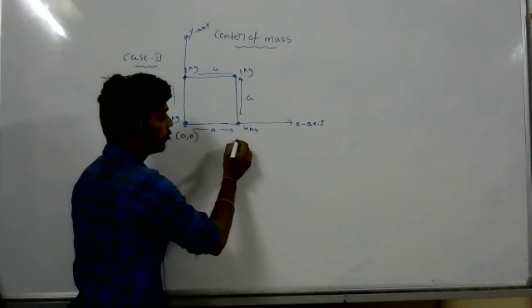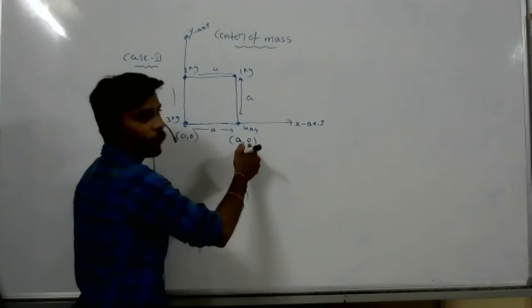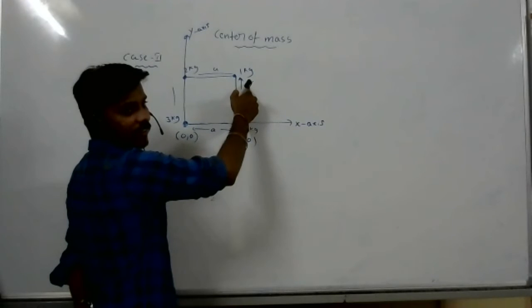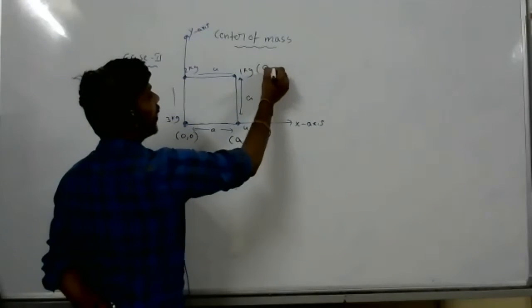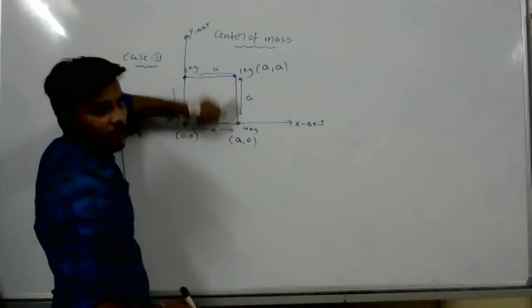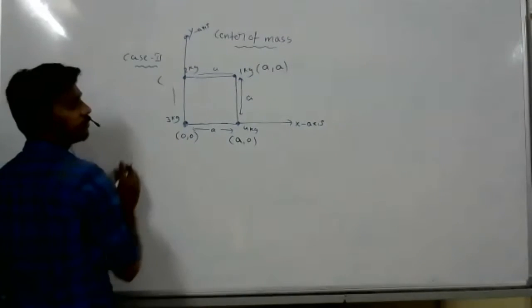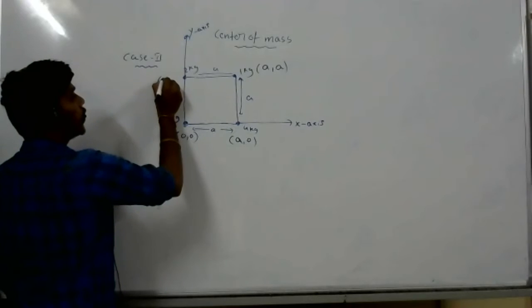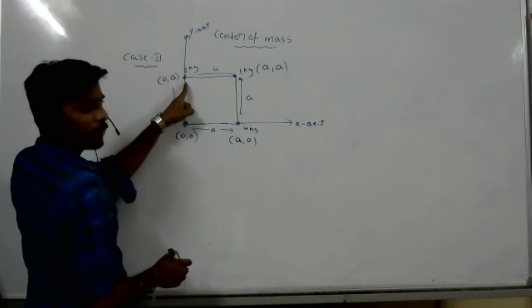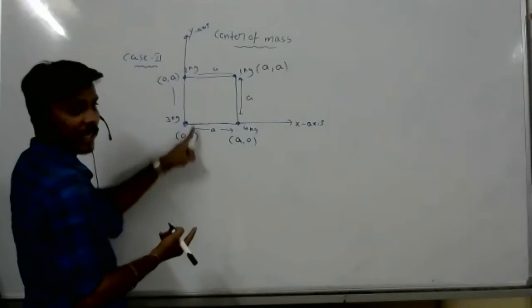A comma 0. A comma 0 means along the x-axis A distance, along the y-axis 0. What is the position of this particle? A comma A, because from the x-axis A distance and from the y-axis A distance. What is the position of this object? 0 comma A. This particle is not lying along the x, so 0, and along the y at A distance.